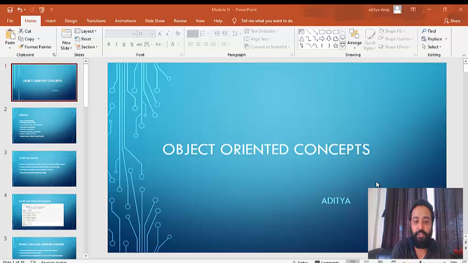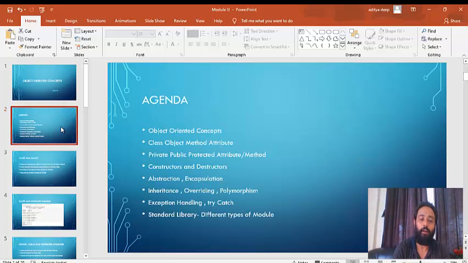Today we are going to see the object-oriented concepts of Python, and the agenda for today is we are going to see what a class is, what an object is, what is an attribute, what is a method, what is public, private, and protected attributes, methods, constructors and destructors. Then the core OOPS concepts like abstraction, encapsulation, inheritance, overriding, polymorphism, exception handling, then try catch block, how to write a try catch block, and then we'll see some important libraries.